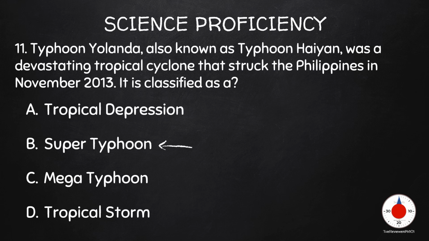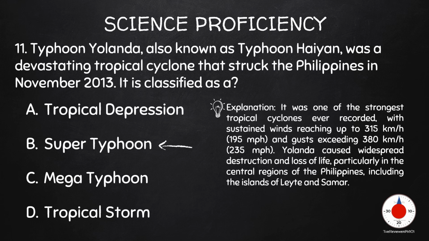The correct answer is E. Explanation: It was one of the strongest tropical cyclones ever recorded, with sustained winds reaching up to 315 kilometers per hour, 195 miles per hour, and gusts exceeding 380 kilometers per hour, 235 miles per hour. Yolanda caused widespread destruction and loss of life, particularly in the central regions of the Philippines, including the islands of Leyte and Samar.